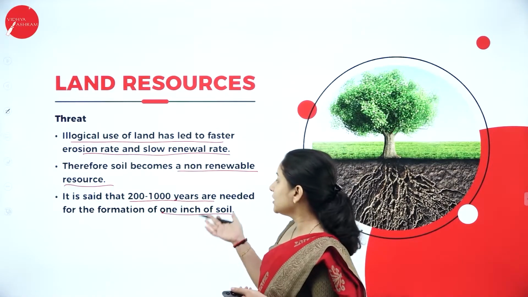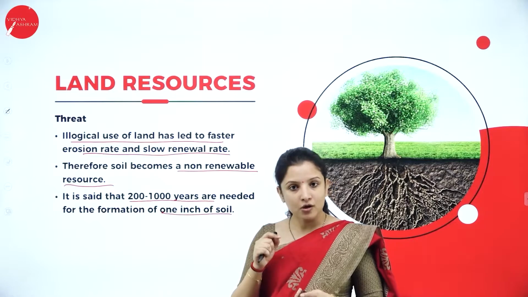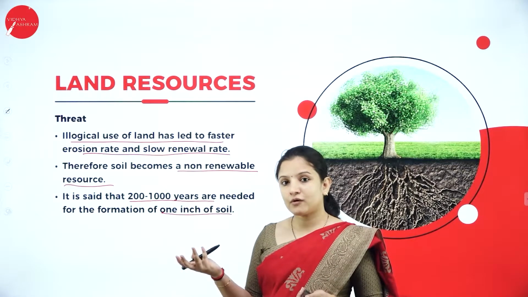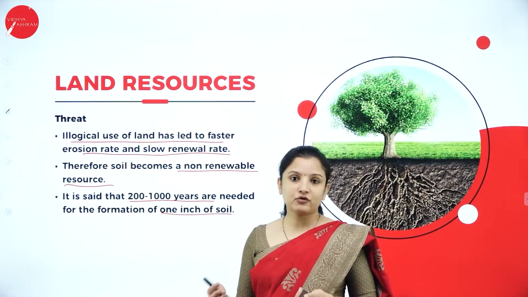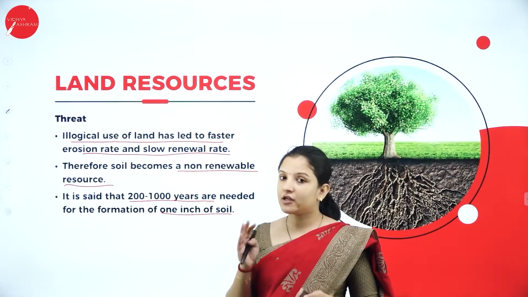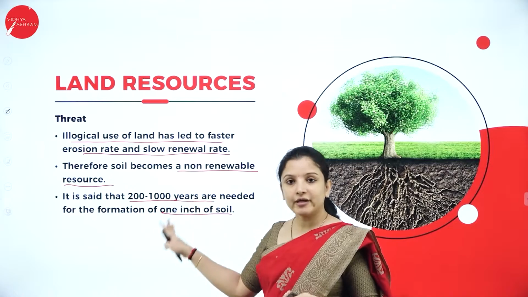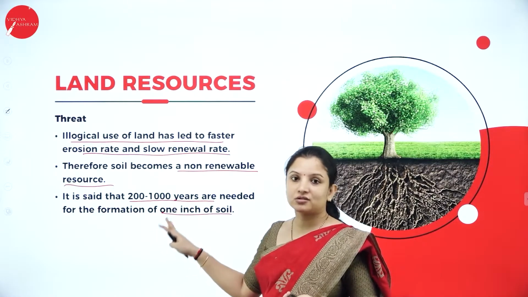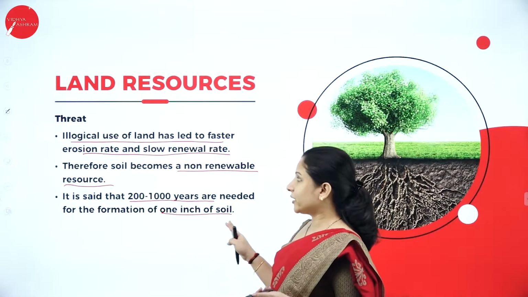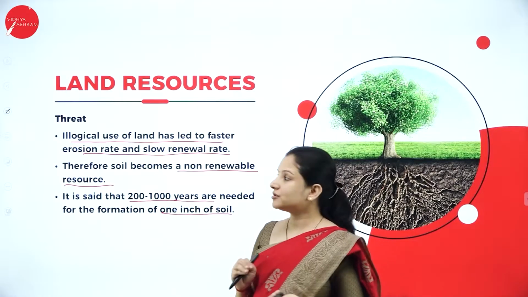And as I told you, it takes 200 to 1000 years for 1 inch of soil to form. So imagine, can we wait until then? Where will we grow our food? Of course, hydroponic techniques and various other techniques are available nowadays, but on a large scale we cannot depend entirely on that. Soil is one of the natural resources that we have to depend on for food at least. So that is why we need to use the land resources cautiously.